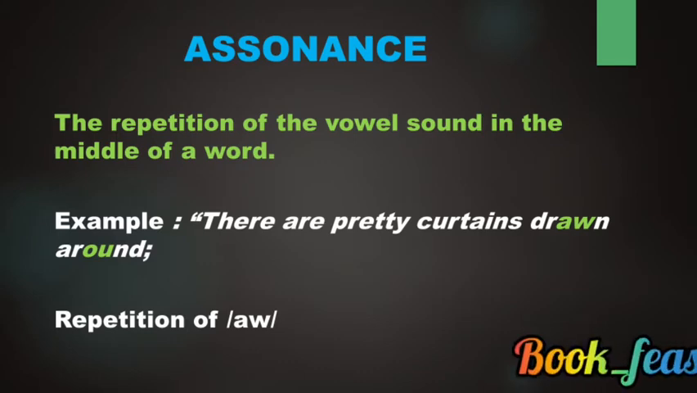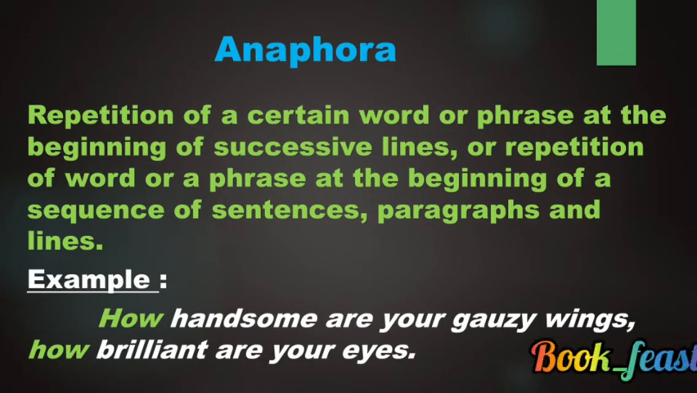And anaphora, the repetition of a certain word or phrase at the beginning of successive lines, or repetition of a word or phrase at the beginning of a sentence, paragraph or lines. The repeated item may be a word or a phrase, but it should occur at the beginning of successive lines. For example, "How handsome are your gauzy wings, how brilliant are your eyes." So here the poet may have written it by the name, the noun.